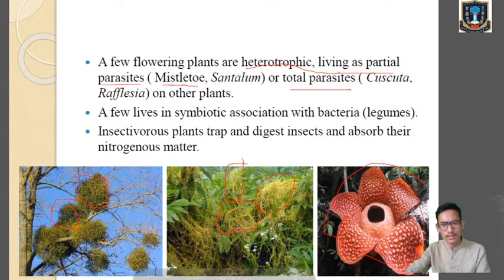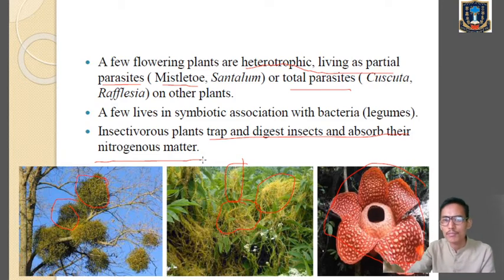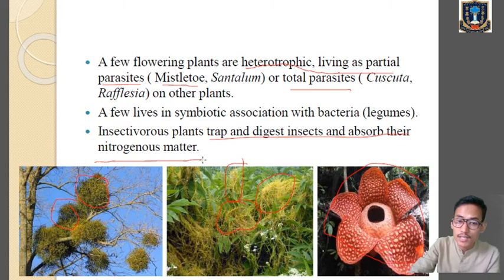Clear? Then there are a few which live in symbiotic association with the root nodules of leguminous plants. They help in nitrogen fixation. Clear? Then you have insectivorous plants also, which trap and digest insects and absorb their nitrogenous matter. I think you have heard about the Venus flytrap and pitcher plant, which are insectivorous plants. So now we also finish the kingdom Plantae.